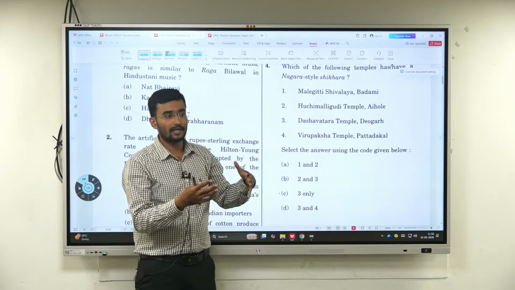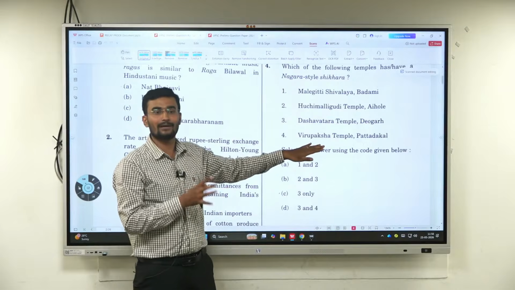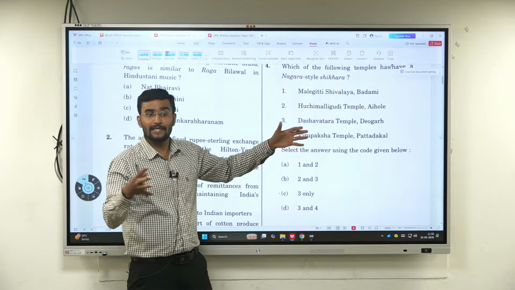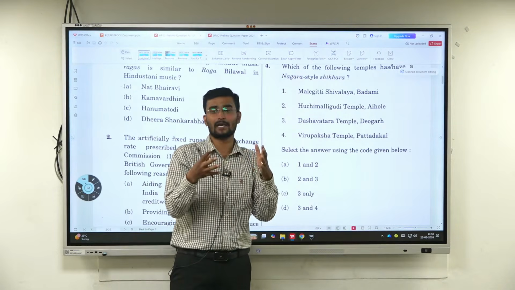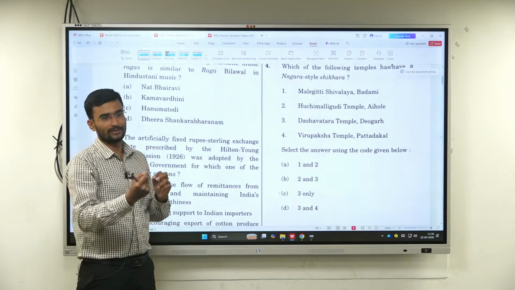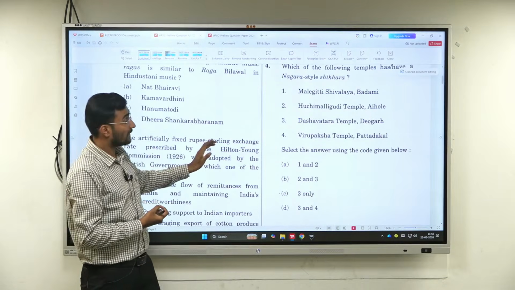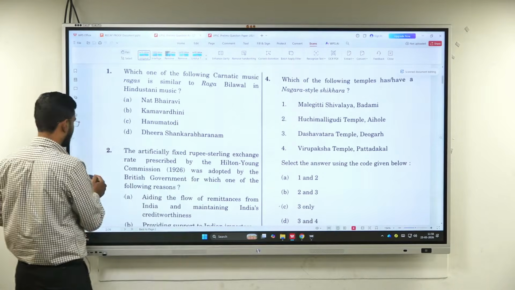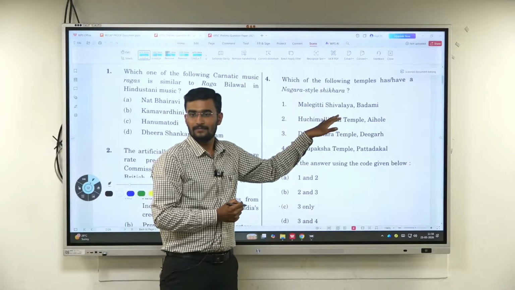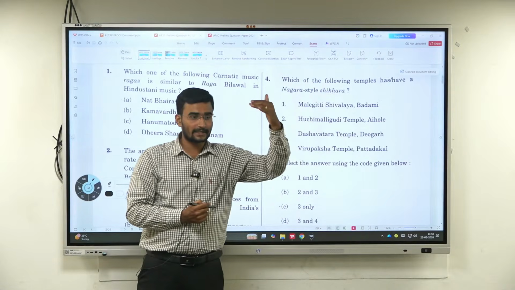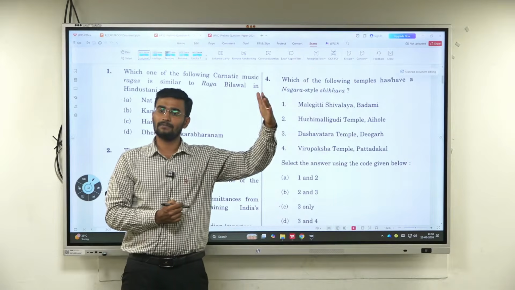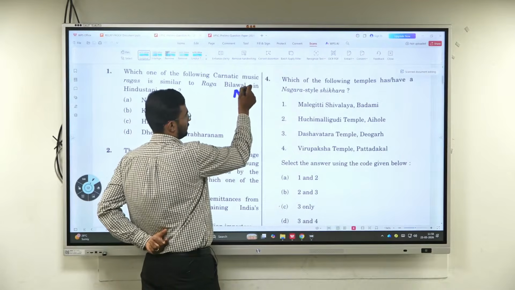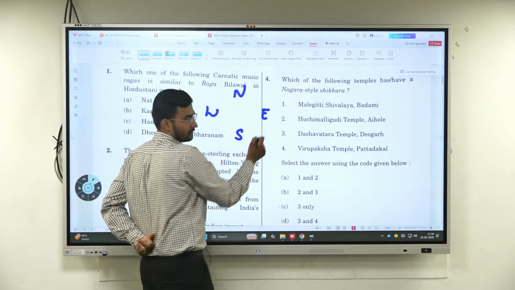But majority, as you are aware, do not come under the Dravidian type of architecture. All this comes under the mix, the Vesara type of architecture. But you can use your common sense. When we talk about Nagara architecture, what is Nagara architecture? South Indian architecture is Dravidian. North is Nagara, mix is Vesara. And with respect to direction, we have North, South, West and East.